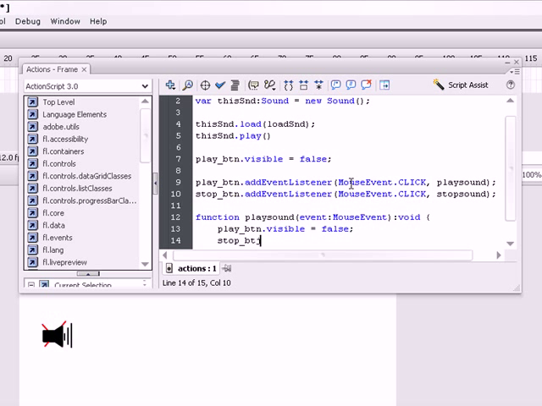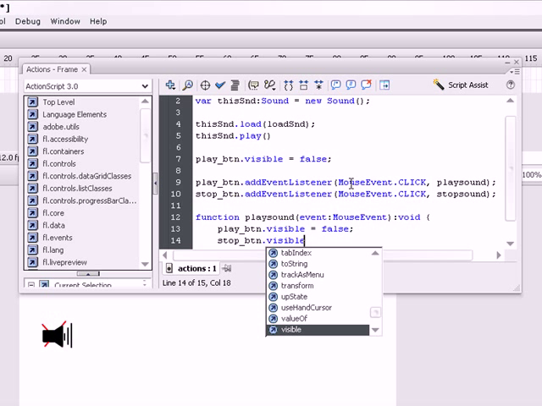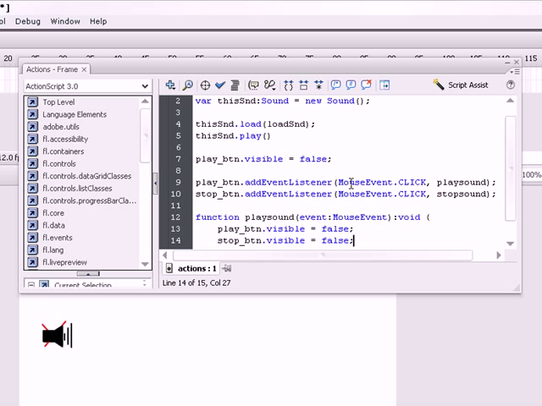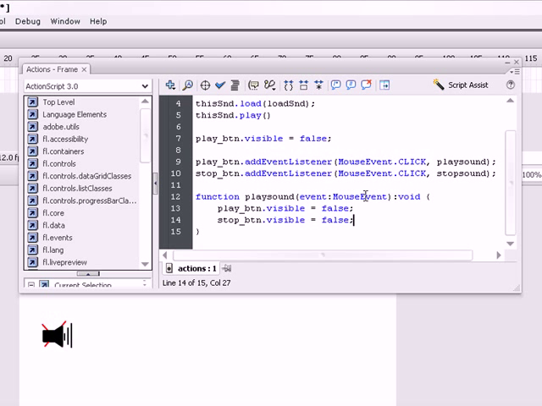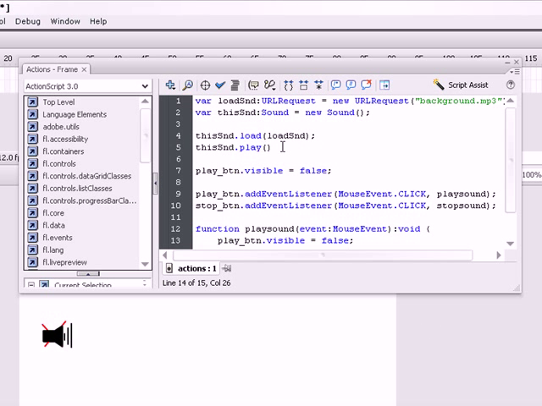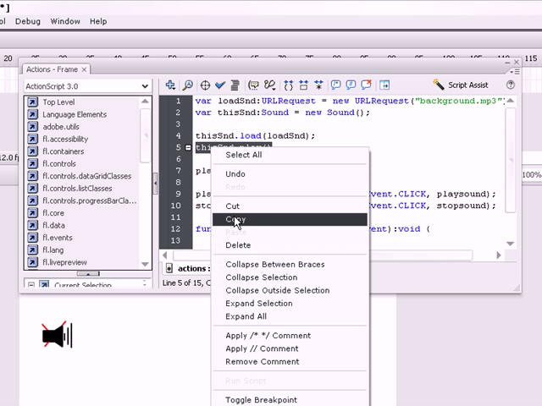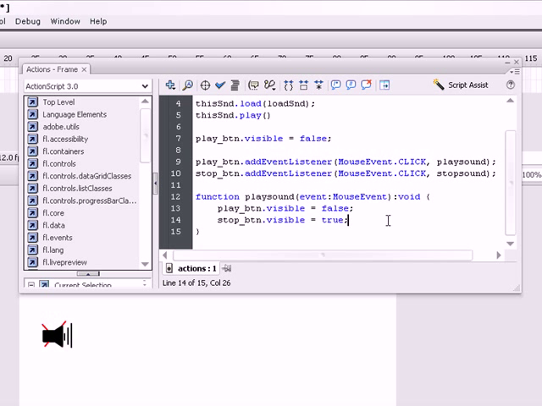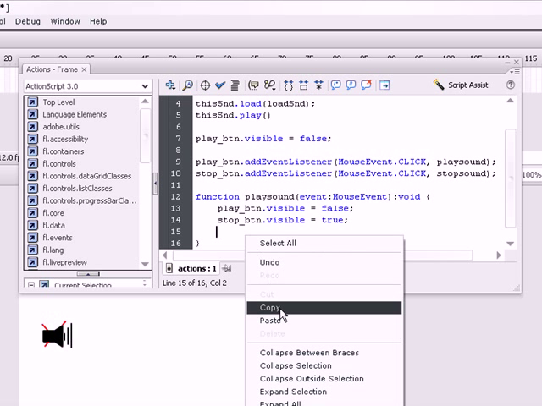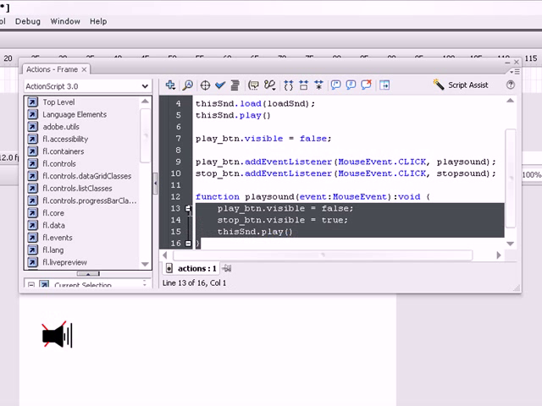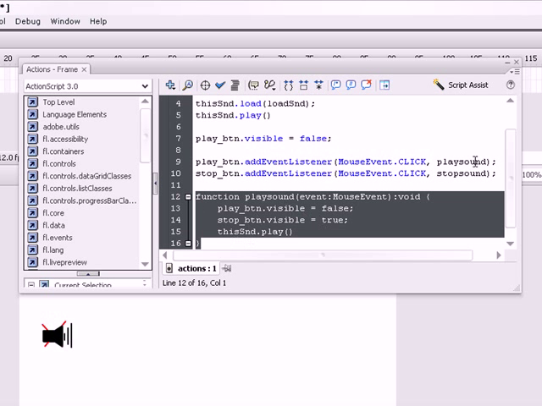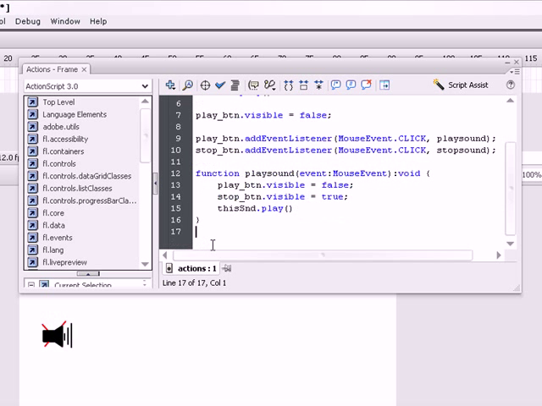Stop and store btn dot visible equals false, and now type equals true. Sorry. Okay, then copy this, paste here. Okay, we've done the function for play sound for play and store btn.